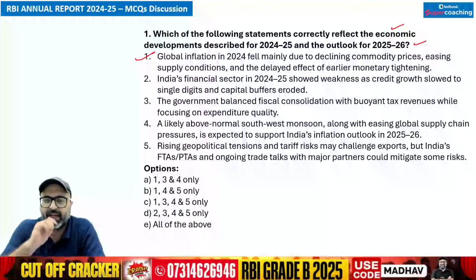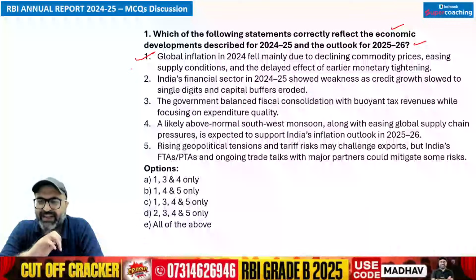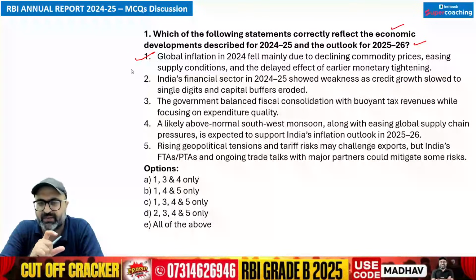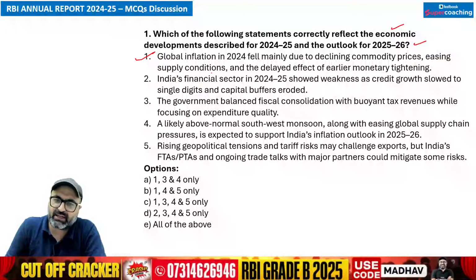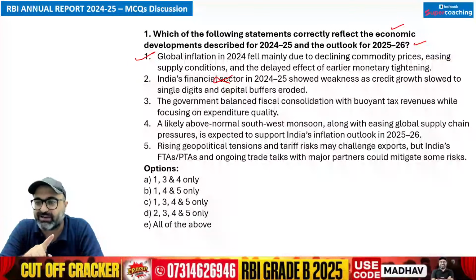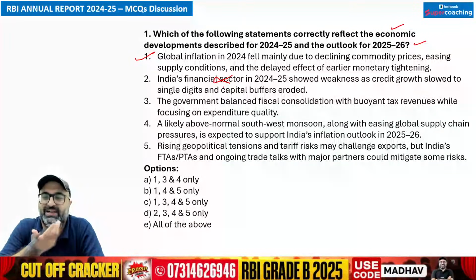Second, India's financial sector in 2024-25 showed weakness as credit growth slowed to single digit and capital buffers eroded. So the second statement is false. Why is this statement wrong? The financial sector did not weaken. If you say India's financial sector weakened, no sir, this is wrong. India's financial sector did not weaken. It was resilient and it has shown improved asset quality.